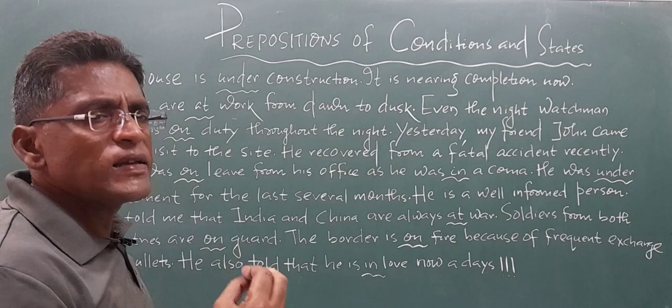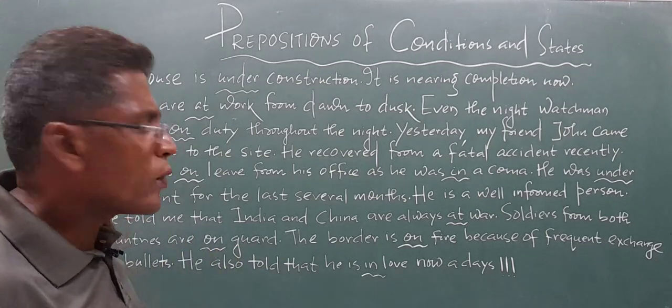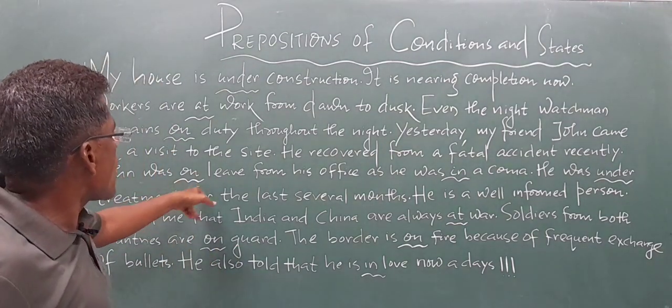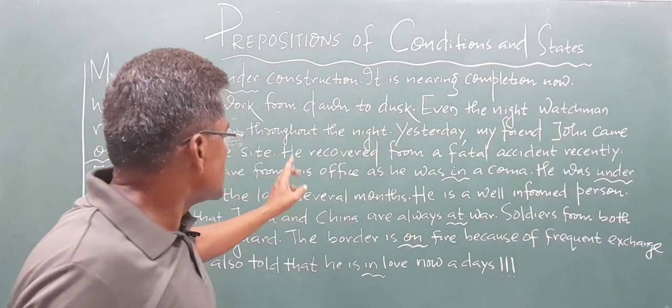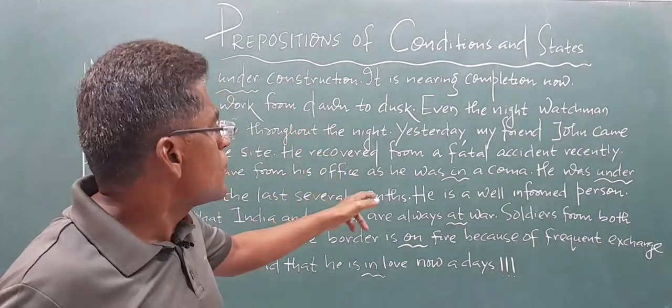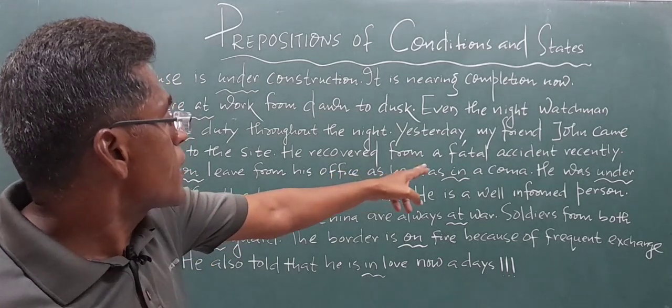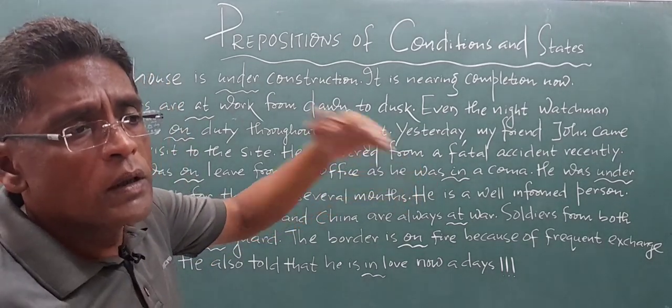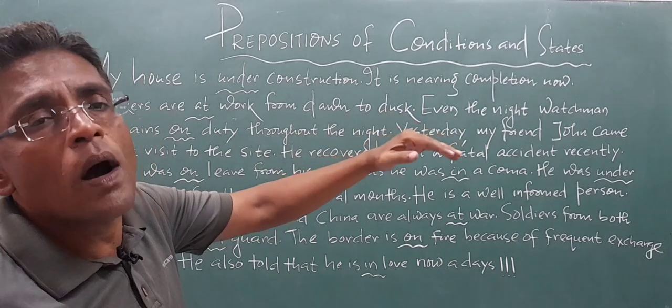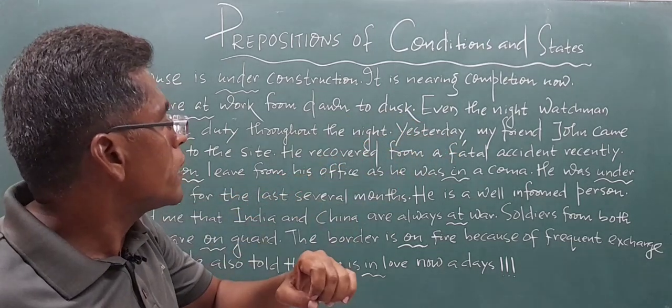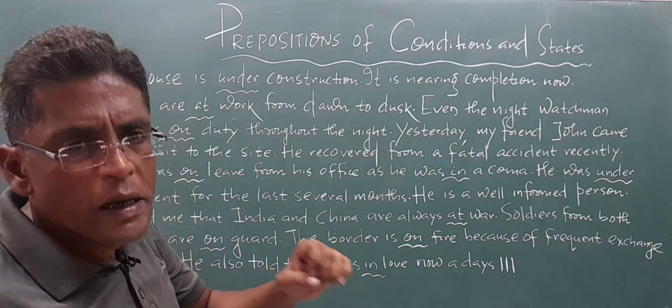Well, he is on leave. In the same way, John was on leave from his office as he was in a coma. Again, have a watch. In a coma. So, the patient is in a coma. So, before coma, we use the preposition in.